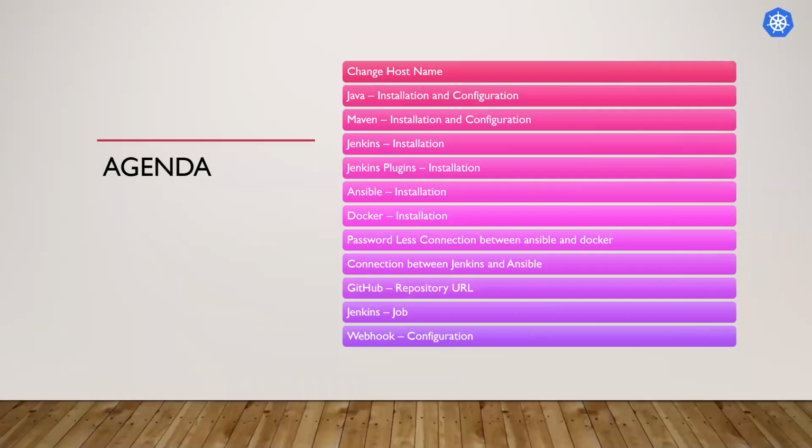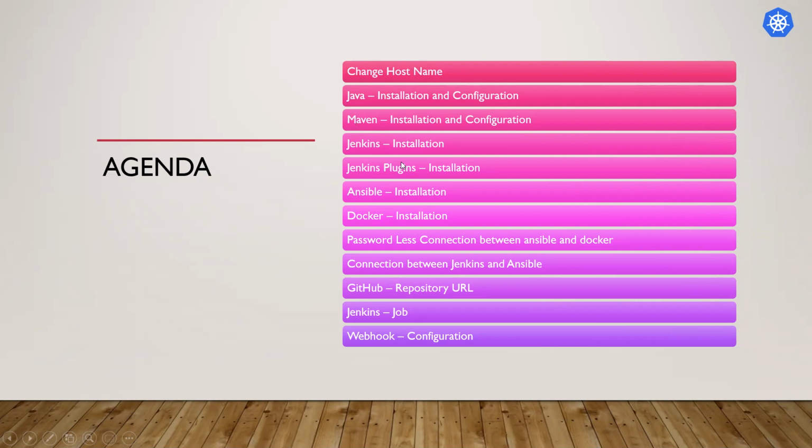The agenda for this demo is, first, we will change the host name so that we can easily understand where we are working, because we will use three AWS instances here. After that, we will install Java, Maven, Jenkins, and some Jenkins plugins required for this demo.